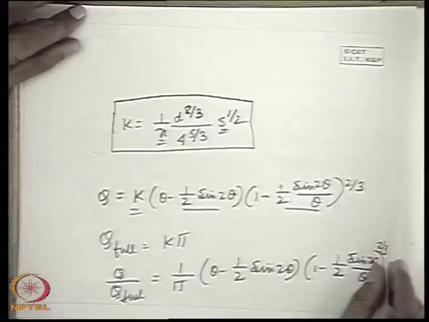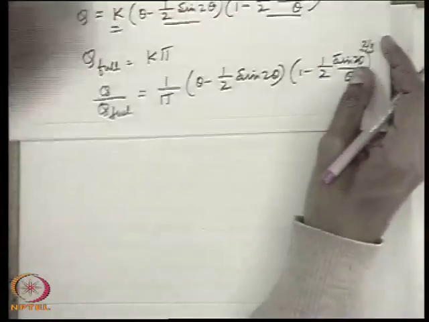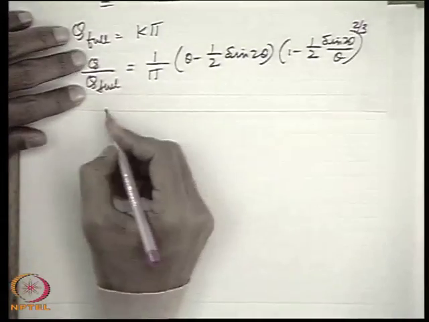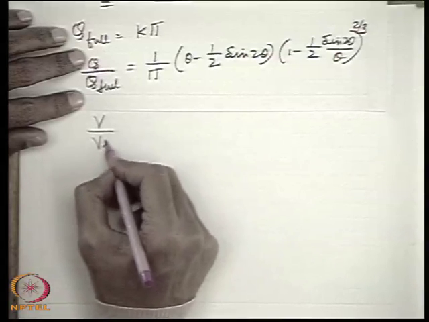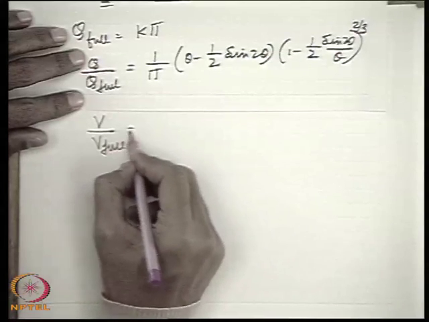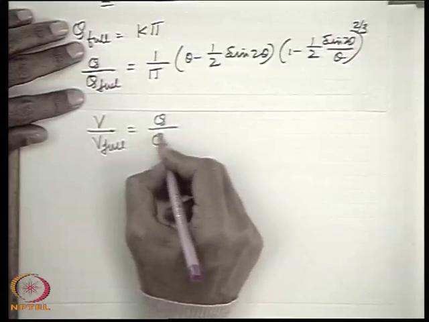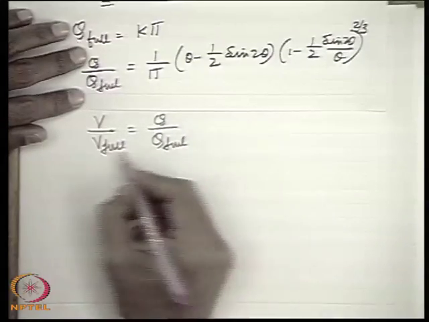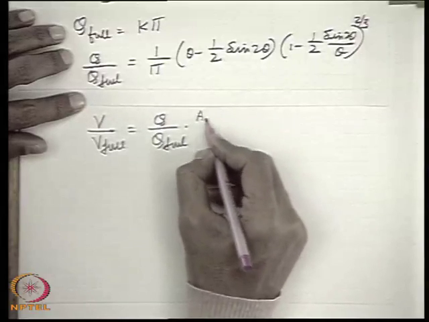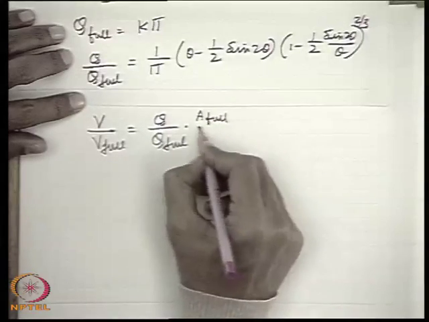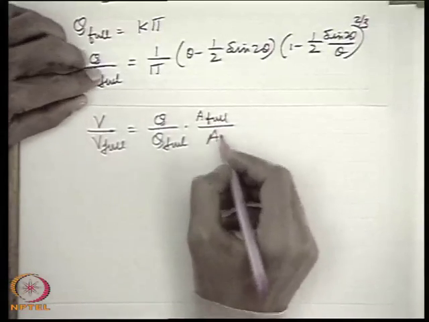Now from here we can also develop the expression of V by V full. What is V by V full? It is Q by Q full, the ratio of the discharge, into A full by A, since V is Q by A. What is A full by A?